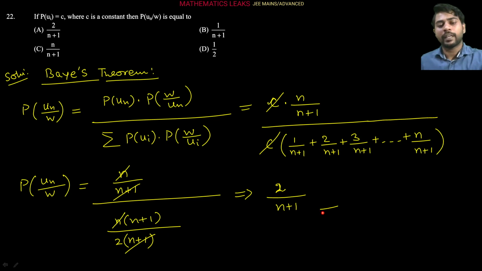So 2 upon n plus 1 is the answer for this question. So our A option will be correct here in this question, right?